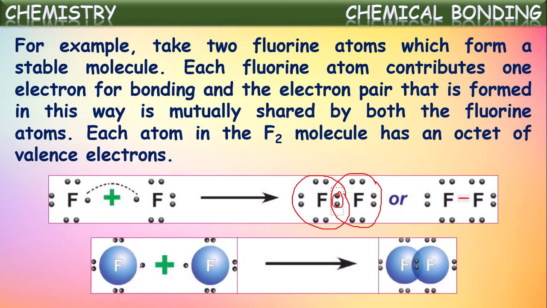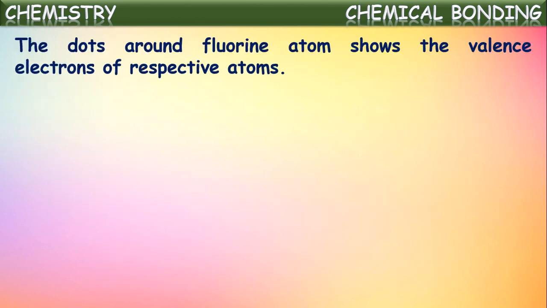So this is happening here. Each fluorine has one electron in its valence shell. Both are approaching each other. Now this pair of electrons is shared with both the atoms. Hence both fluorine atoms attain octet configuration. Okay. The dots around the fluorine atom we have shown here represent the valence electrons. The dots around the fluorine atoms show the valence electrons of each fluorine atom respectively. As we have shown there, around each fluorine atom symbol, 7 dots we have represented. Each dot represents a valence electron of fluorine.